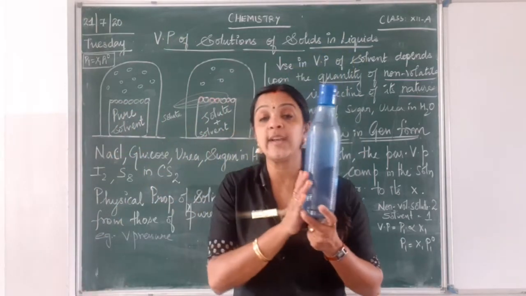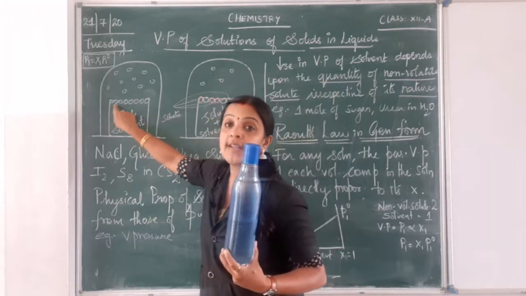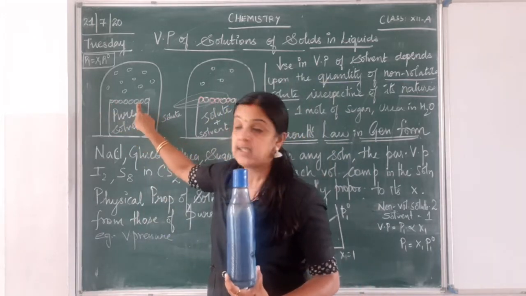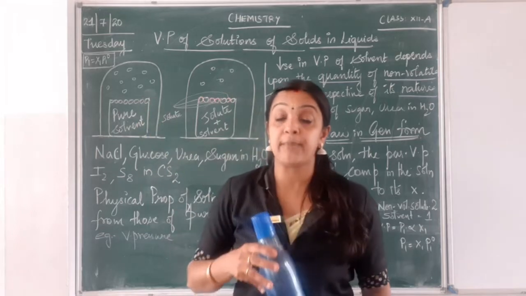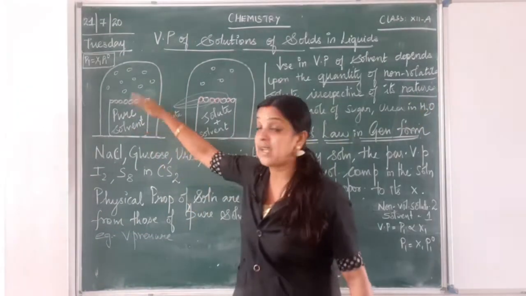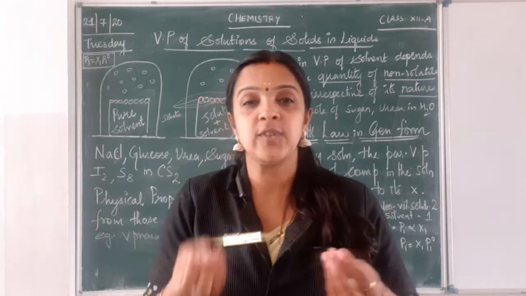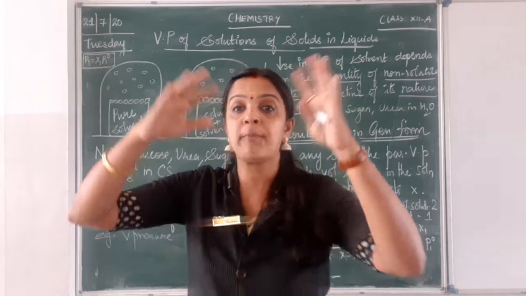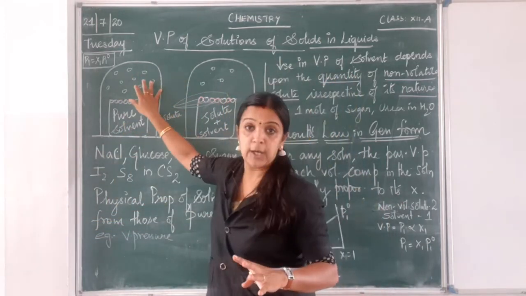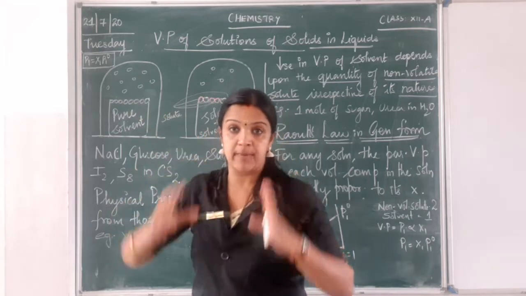Now in this case where I have only pure solvent, I have only my solvent molecules present at the surface. So when only solvent molecules are present at the surface level, what happens? They will be able to vaporize immediately. They don't have any obstacles. So they just start vaporizing and they occupy the place here. So you can see more number of solvent molecules which have been vaporized.